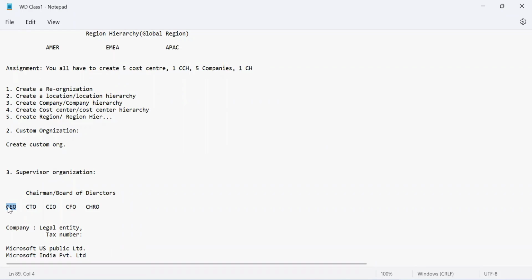Although they will have a very small team, not necessarily a very big team. Every location may have 1 or 2 accountants, not more than that. If it's a very big center, then there will be a complete hierarchy of people, but still this section will be a small level of organization. And then you have the CHRO, which is Chief Human Resource Officer.